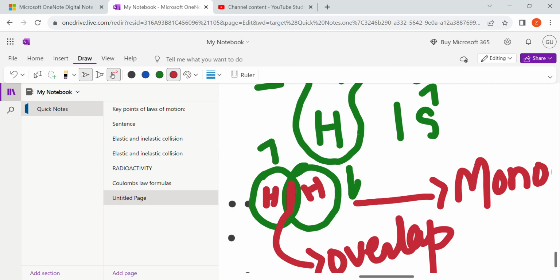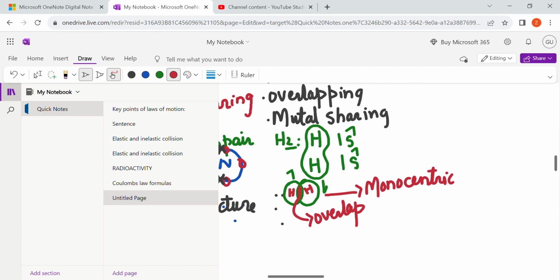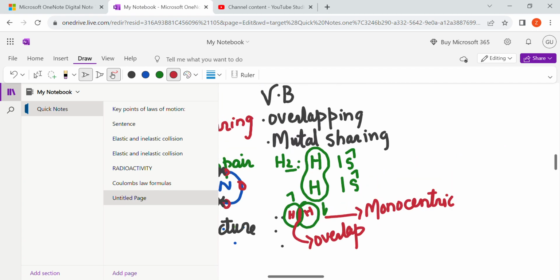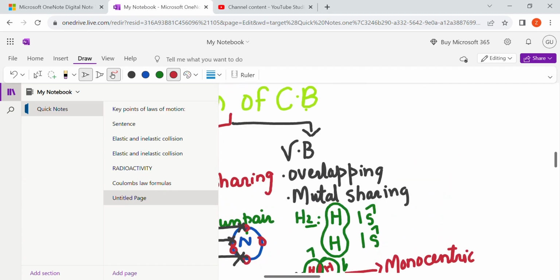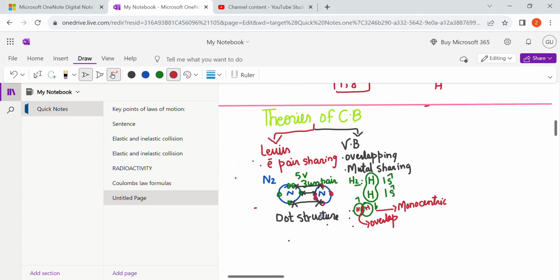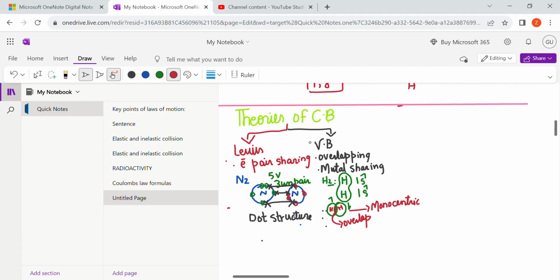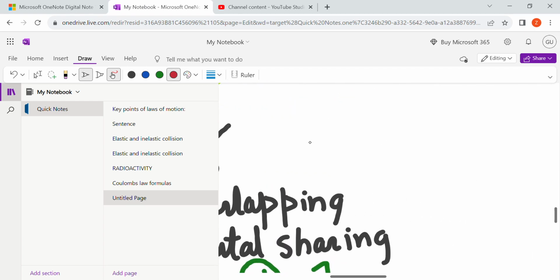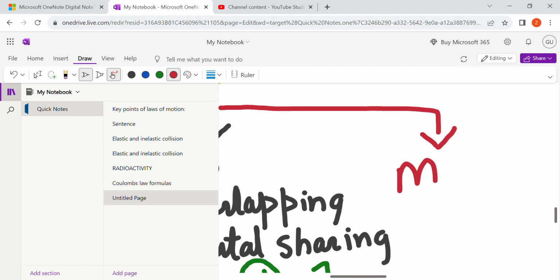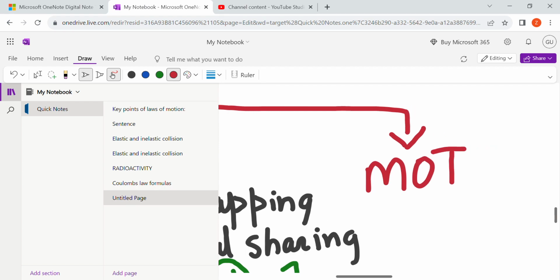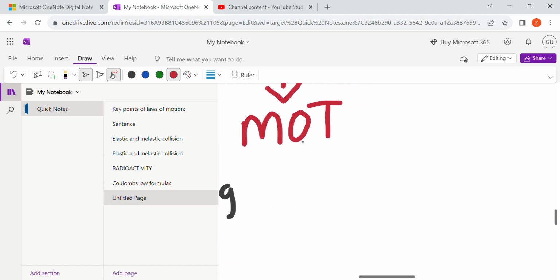Now we are going to talk about another theory. It was somehow related to this, but it was quite easy and very good. Let's just discuss that. Okay? And it was given by MOT. So what MOT theory said, हमने वहाँ पे monocentric पढ़ा था.